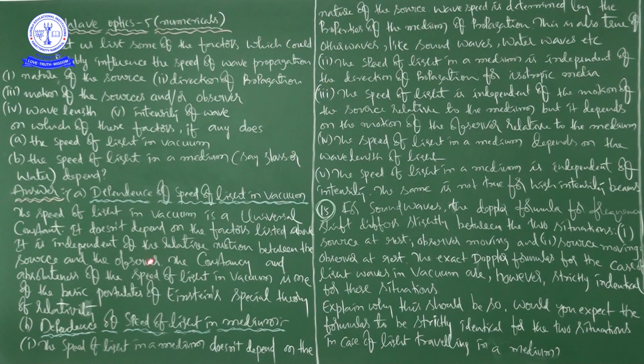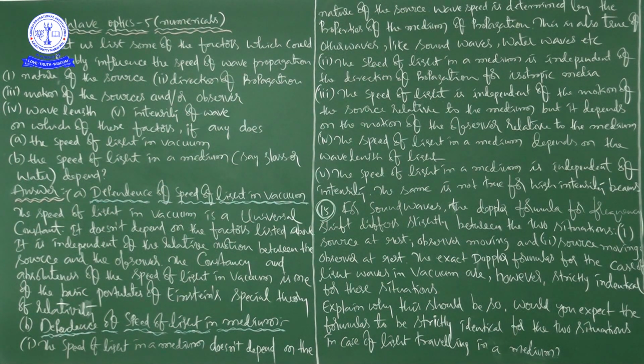When light is propagating from one place to another in vacuum, when there is displacement or distance, then automatically the speed will come into the picture. Already you know that the speed of light in vacuum is 3 × 10^8 meters per second.